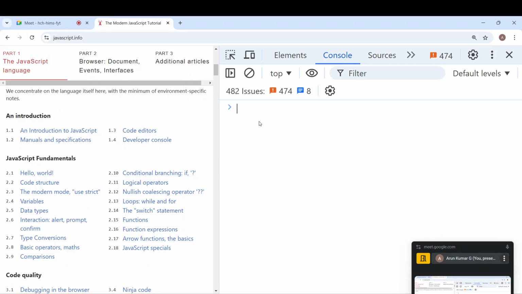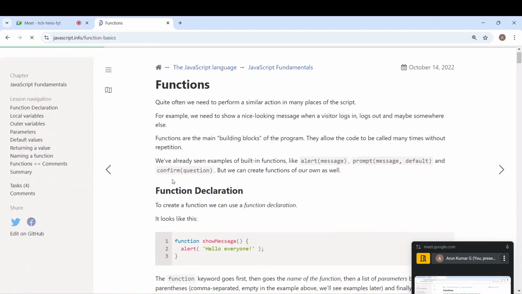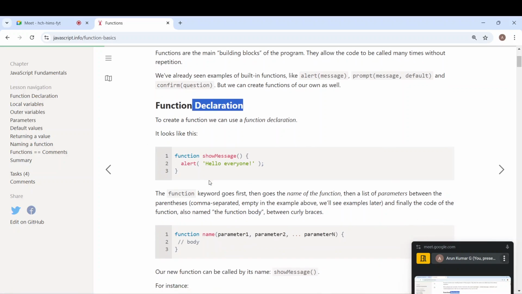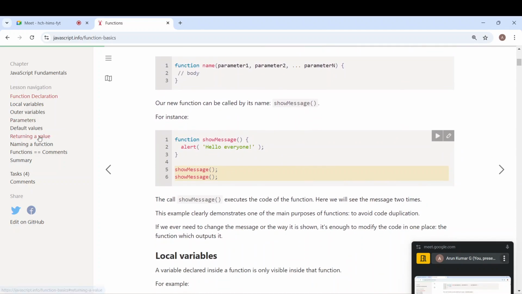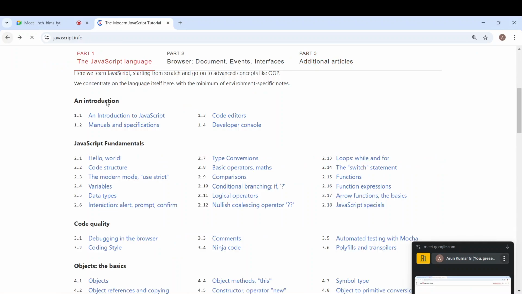All these function syntaxes are very important. I know you guys are already solving so many problems, so through that, I think you are already familiar with the normal function declaration or function definition syntax. This is called function declaration, as I mentioned, meaning we declare a function. I think they have told you all these things: default values, returning value. So you guys read and come. Maybe we can go quickly if you have any questions in these three topics. I'll also try to highlight some more differences.